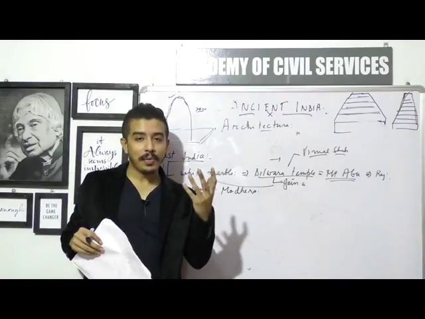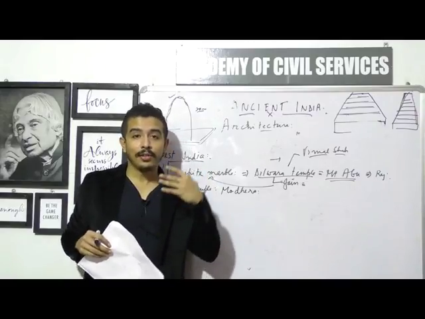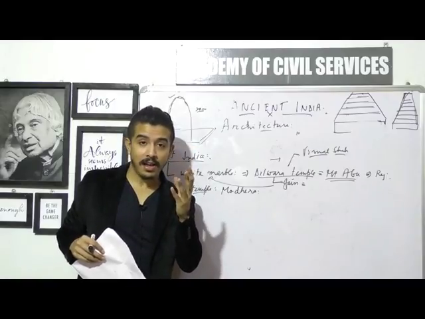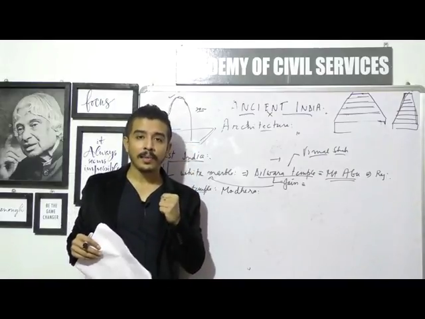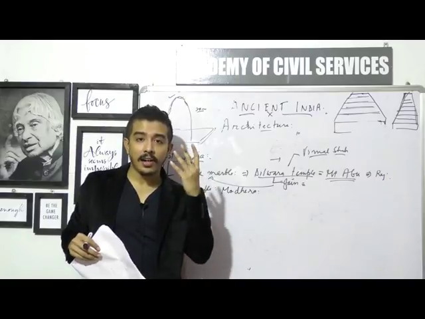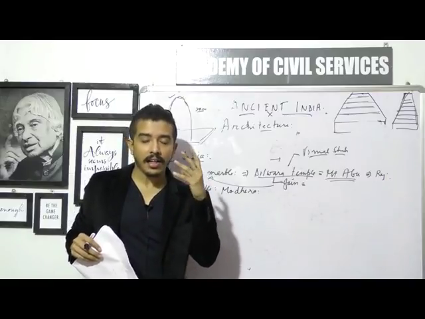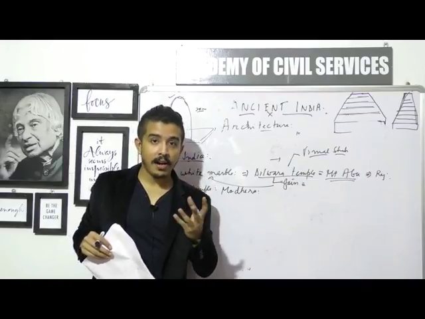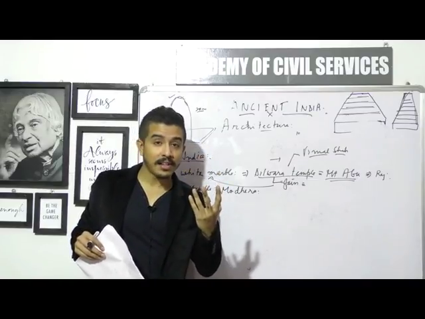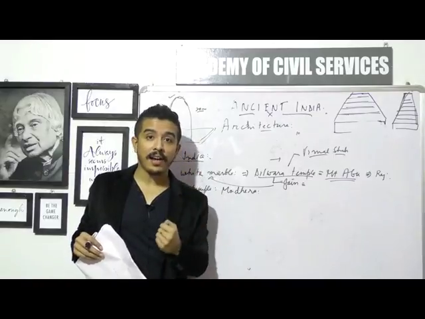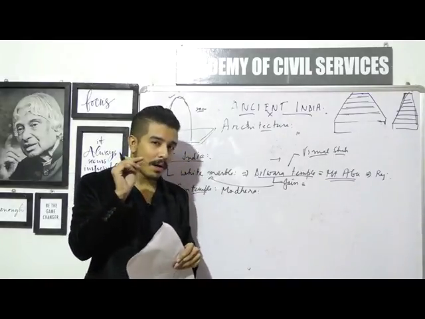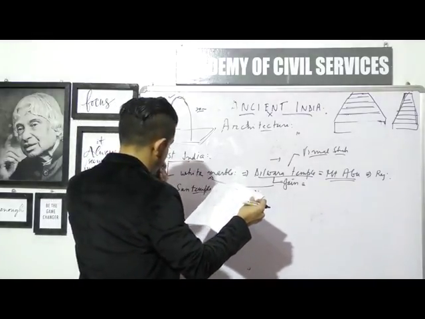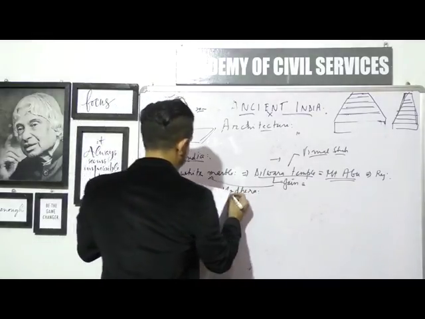But guys, UPSC is much cleverer than us, so they will ask more, and you need to know that there are also other places in India where we find sun temples. For example, there is a place known as Asaravalli, which is in Andhra Pradesh, and you find sun temples there. There are places in UP where you find sun temples. There are places in Kashmir where you find sun temples, and we will talk about these places later. But before that, let's talk about this particular sun temple of Modhera.